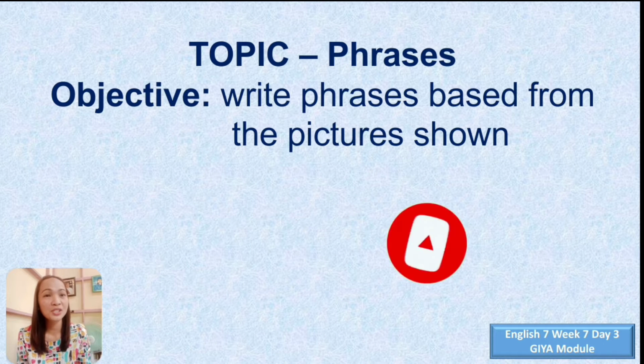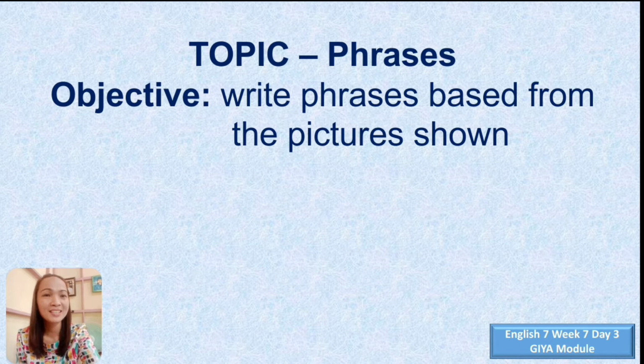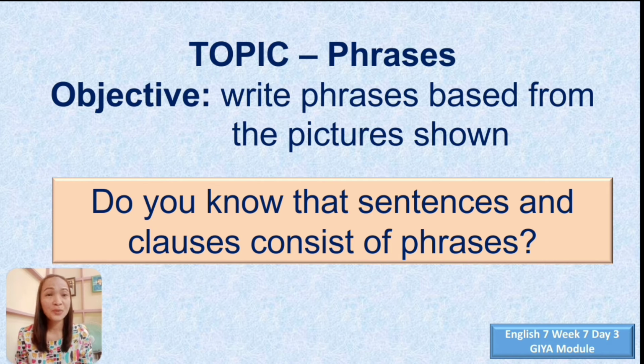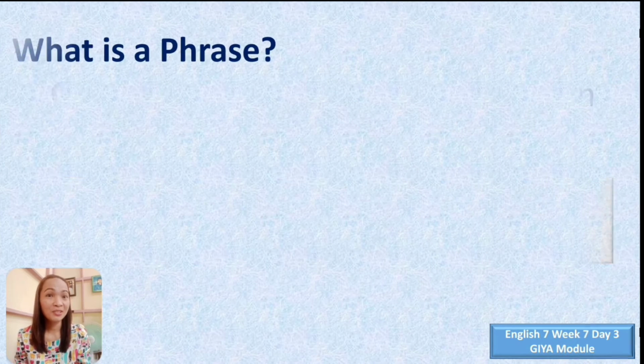So the first question that I'm going to ask you is, do you know that sentences and clauses consist of phrases? Yes, they do. Sentences and clauses are actually composed of phrases. So this time, we are going to have the question, what is a phrase?